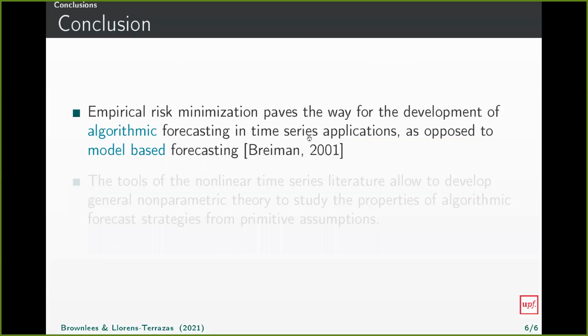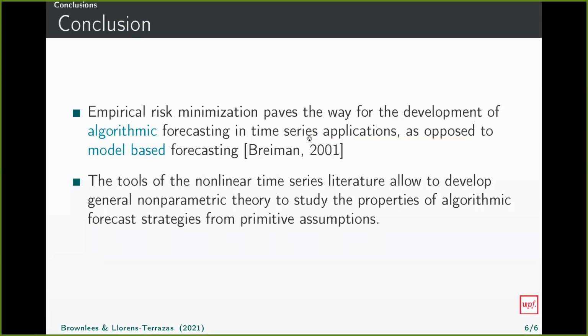So let me conclude. Empirical risk minimization and learning theory paved the way for the development of new algorithmic forecasting strategies for time series applications, as opposed to model-based forecasting strategies. And importantly, the tools developed in the nonlinear time series literature allow us to develop general non-parametric theory to study the properties of these algorithmic strategies from primitive assumptions.